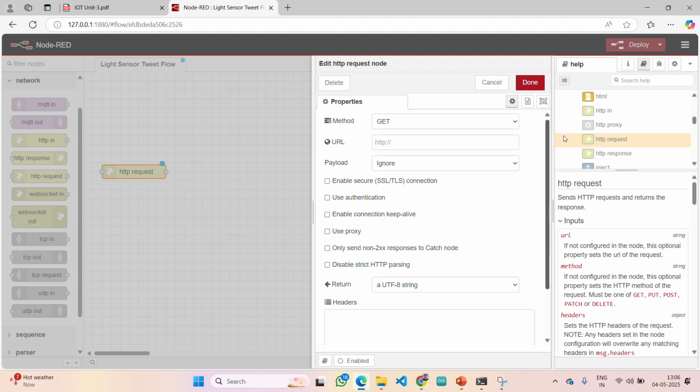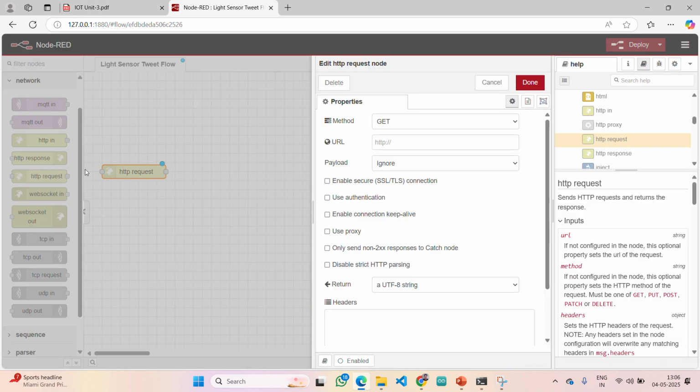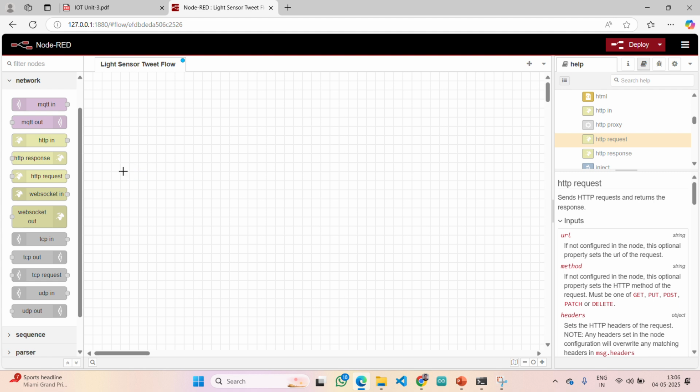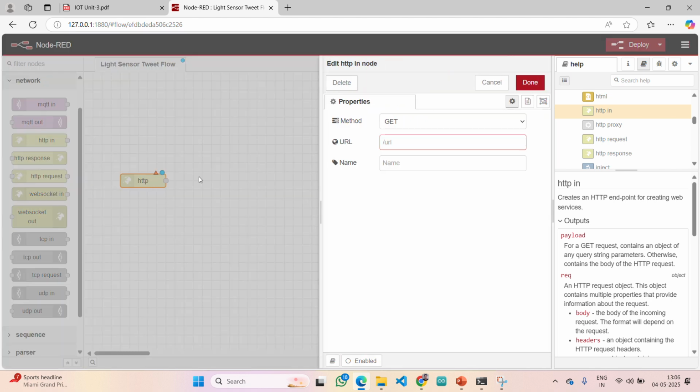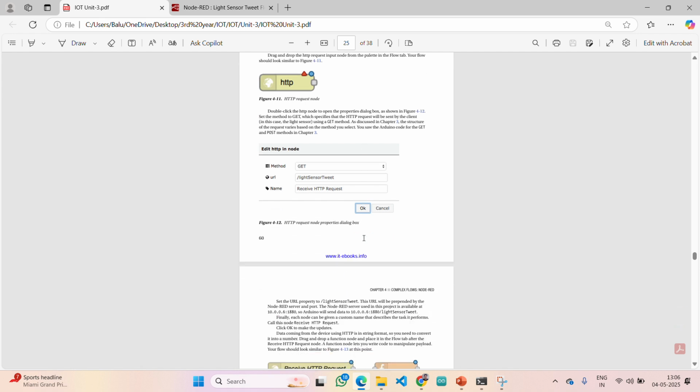But if you observe the textbook, it is completely different. It did not ask regarding all those details. Simply it asked method, URL and name. So instead of HTTP request, it's better you use HTTP in itself. Now you can see HTTP in. In the textbook they have mentioned it wrong, I guess.